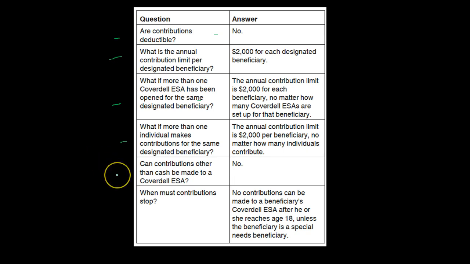So next item, can contributions other than cash be made to a Coverdell ESA? Generally, no. It says no. So it's got to be a cash contribution.